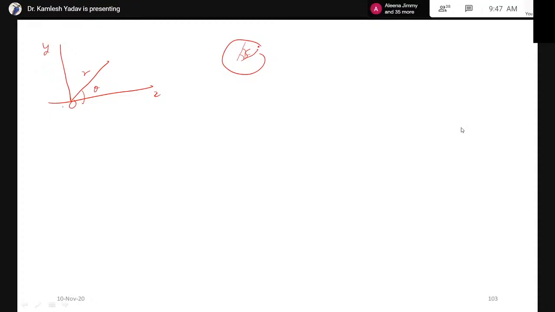The force acting between these two objects, the earth and the sun, is a central force. We can write force is equal to minus k over r square. That is the gravitational force acting between the two, where k is a constant. Central force means the force only depends upon the distance between the two particles, and its direction is along the line joining the centers of the two particles. That is known as central force.